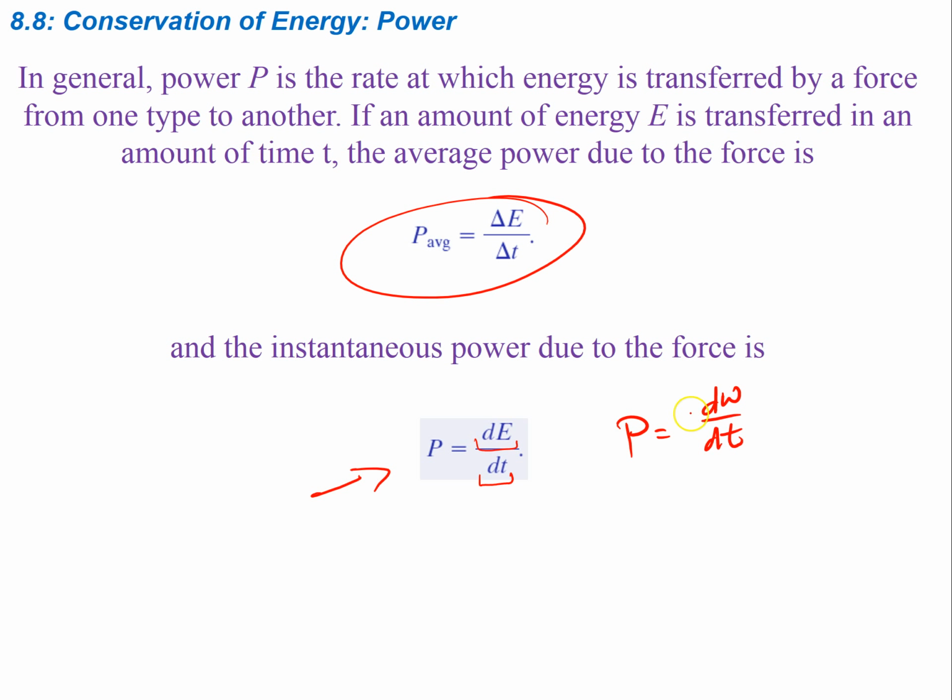So this is essentially just saying a little bit of work in some little bit of time, to find what the instantaneous power is going to be. So if you had a function of work that's based off of, let's say, time, because that's what we're differentiating against, then we could take the derivative of that function, and that will give us what the power is at some specific moment in time.